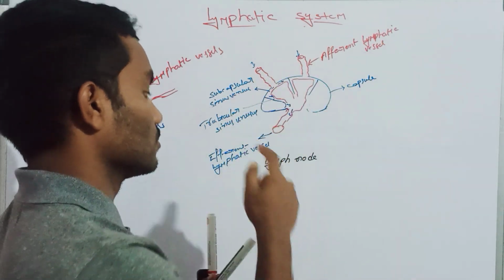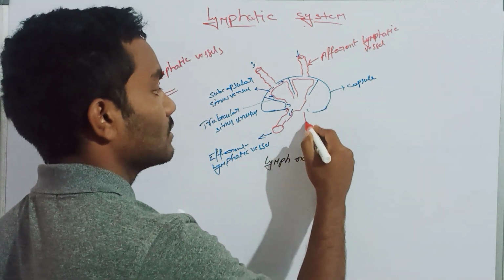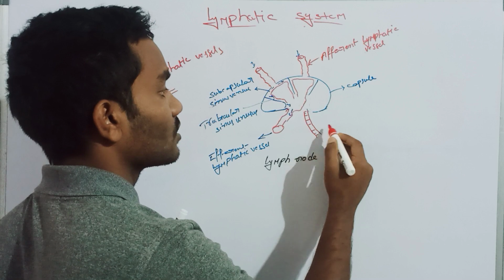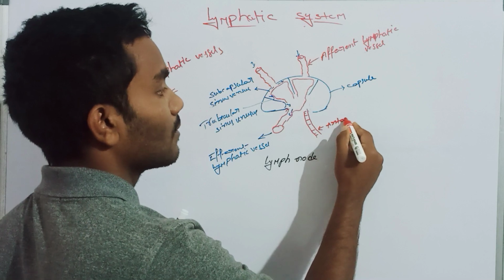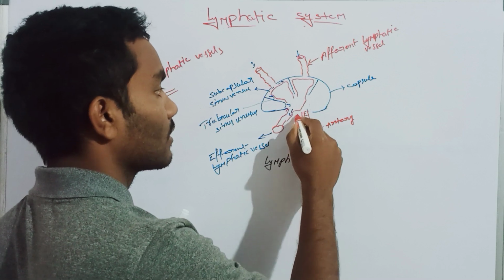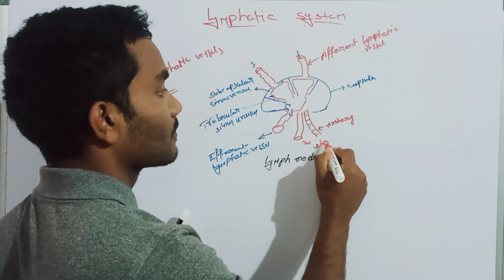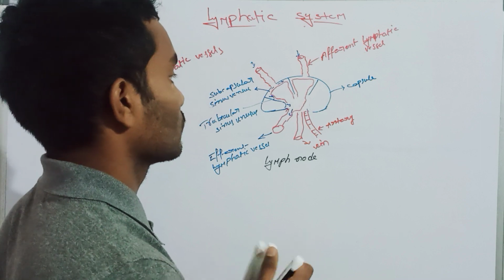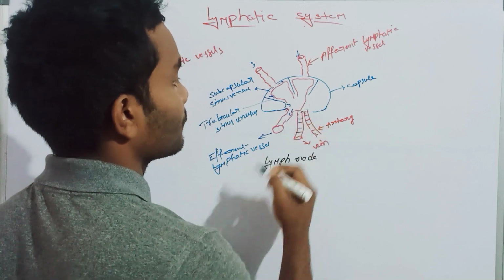Here also it will have the artery. If this is the artery, what is this? Systemic artery branches. This artery passes blood to this lymph node. Then it also has the vein. This is the vein. Okay, right.